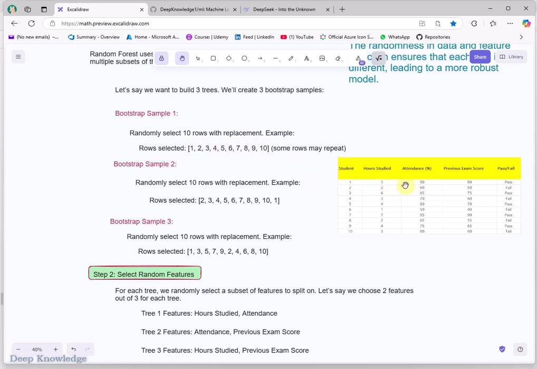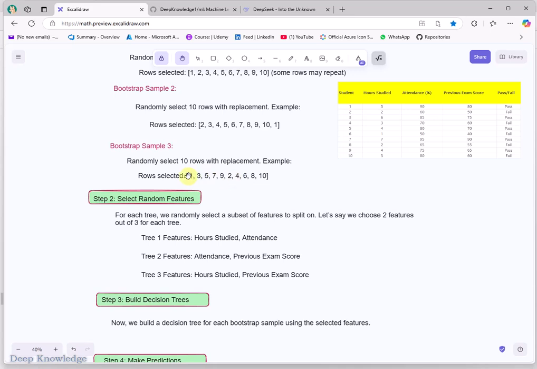For instance, one, two, three, four, five, till 10. And sometimes you will see some rules are repeated. For instance, they will use one, one, two, three, three, four, five, five, and etc. This is because it's random. And for the second decision tree, I will take this one here. You can see it's randomly taken, and also this.